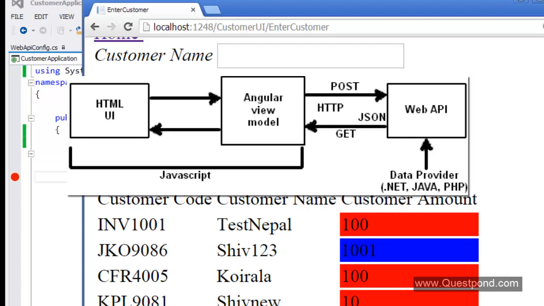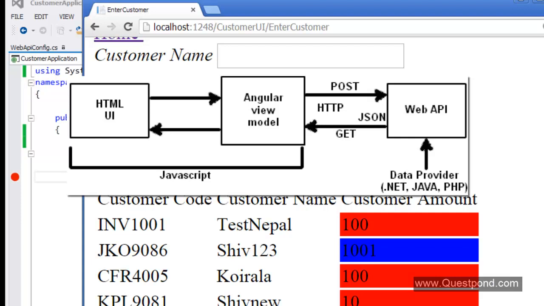So on the client side, you will have JavaScript. Now this JavaScript will be using frameworks like Knockout. It will be using frameworks like Angular. And the display part and the positioning part will be done by using HTML. And on the server side, we will have a data provider like Web API.